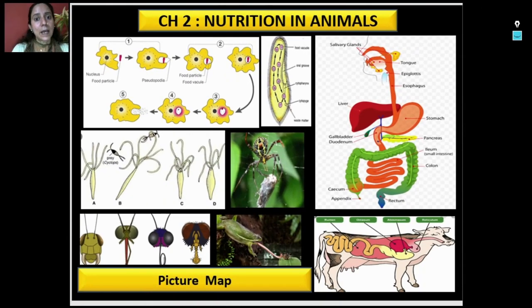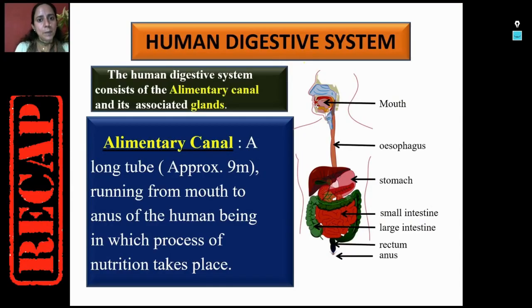Before that, I am going for a recap of the previous video. In our previous video, we covered the human digestive system, basically its parts. And there you came to know that the human digestive system has basically 2 subparts, the alimentary canal and associated glands. When we discussed the alimentary canal, what did you come to know, viewers?